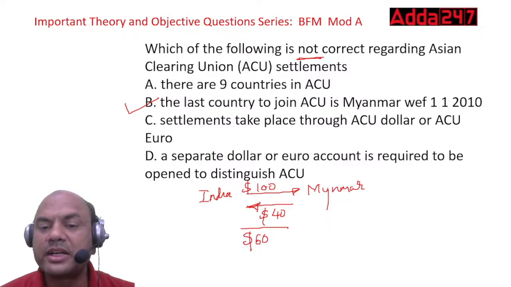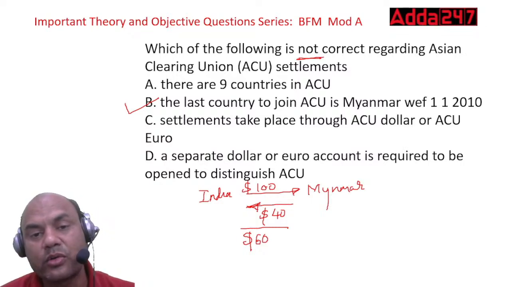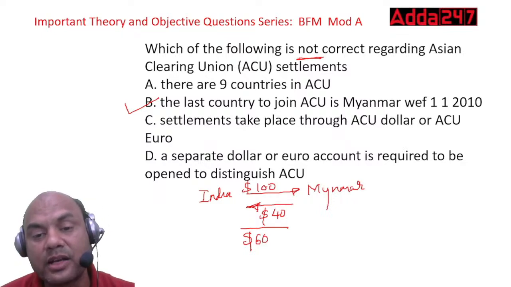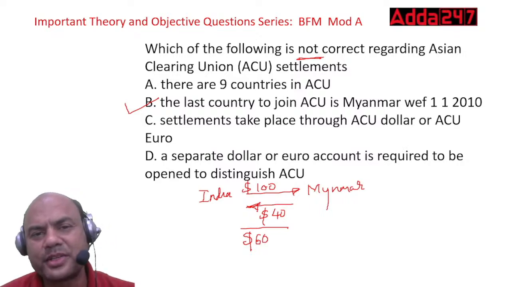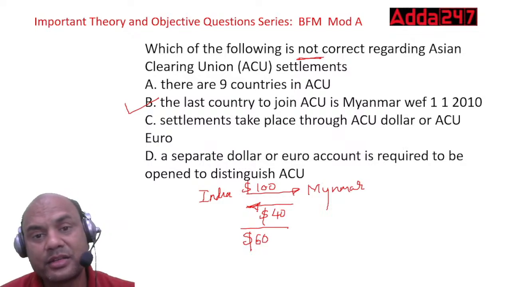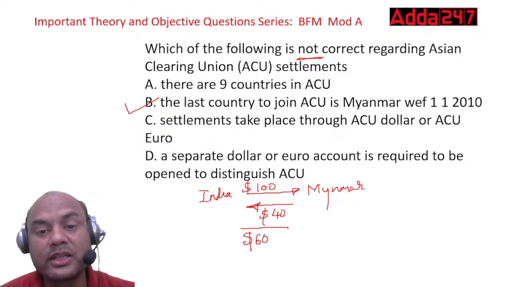Settlement takes place through ACU dollar or ACU euro. Both of them are there. A separate dollar or euro account is to be maintained. So we need to have a separate ACU dollar account or ACU euro account with the banks which we deal with in these 9 countries. I can tell you some names: India, Pakistan, Burma, Myanmar, Nepal, Iran, that's 6, and there might be 3 more. So these 9 countries together form the ACU.